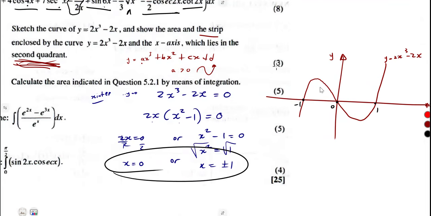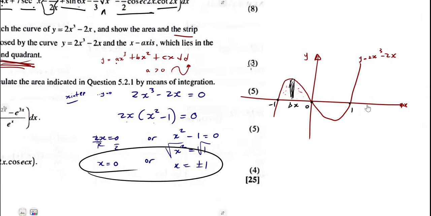So the area that we need is the one bounded by the graph and what? The x-axis. So this is the region that we need our area in. I'm just going to show the strip as we have the limits for x, and this is where you're going to calculate your area. So that was the sketch, guys.